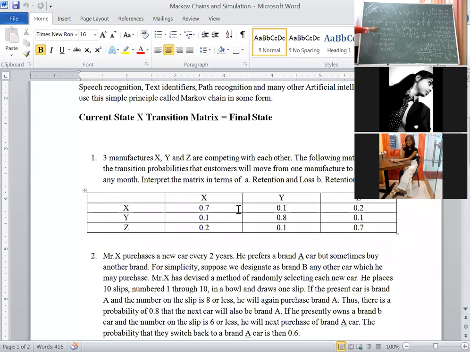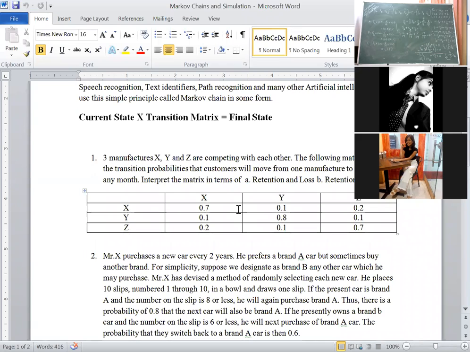For brand A, 31%, it remains stable. Okay, brand B, it is 26%. For brand C, it is 42%. Like that, they will ask the questions for steady state condition. Same problem earlier, transition matrix we took the same. That is for 2-day transition we have calculated. Right now what we did? We took the same problem, but it is for long run.